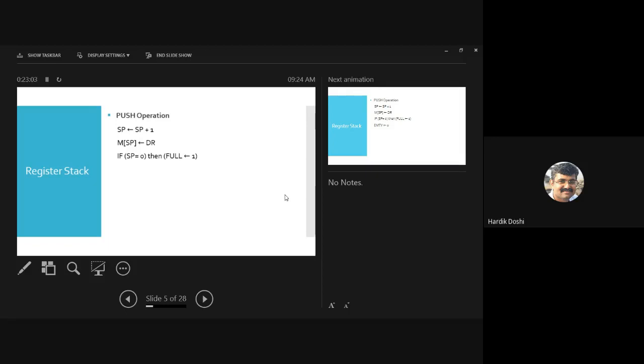The full flag is set to 1, and empty is set to 0. Can we keep full and empty both as 1? No, we cannot. Is it fine?